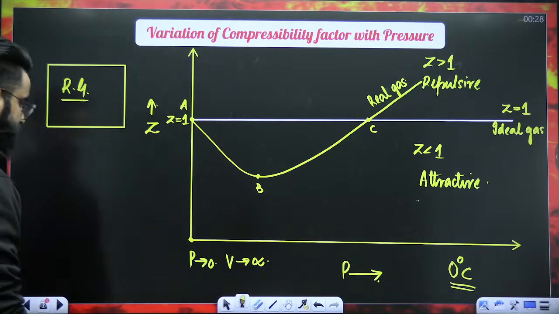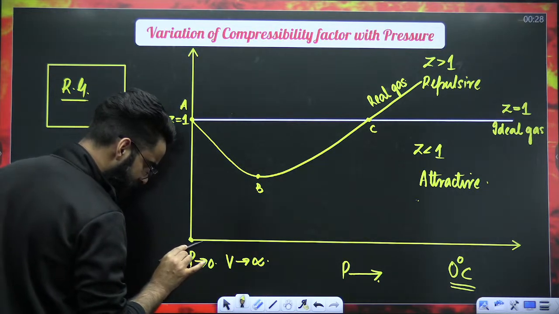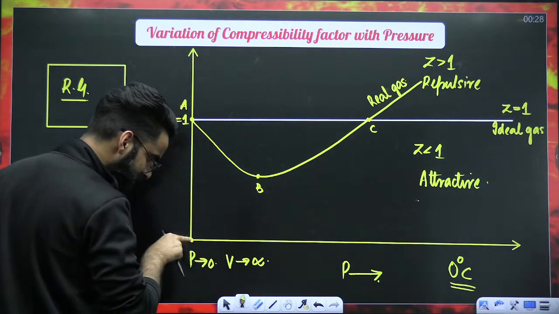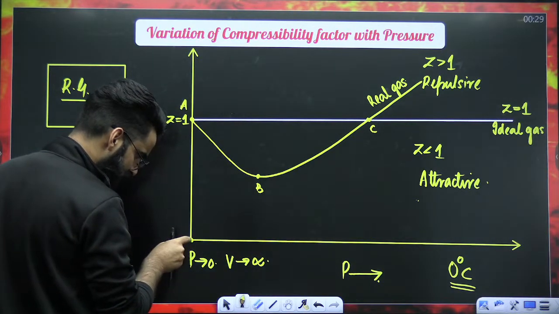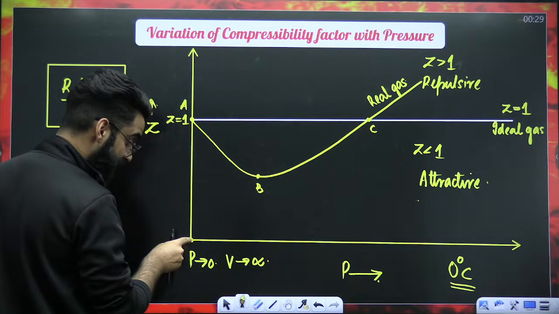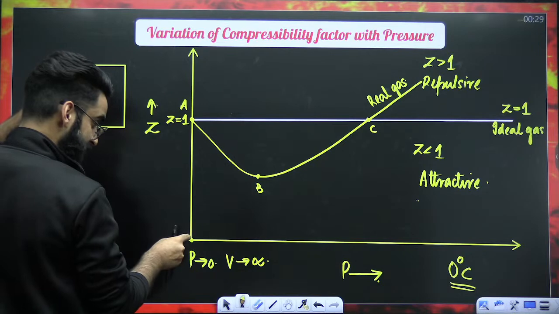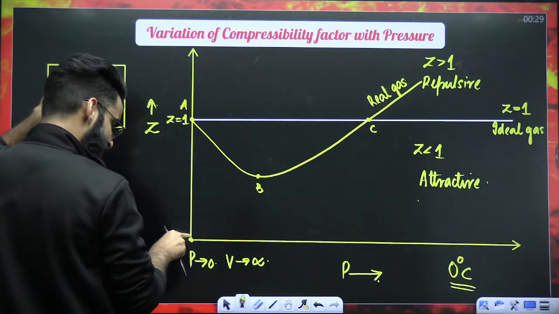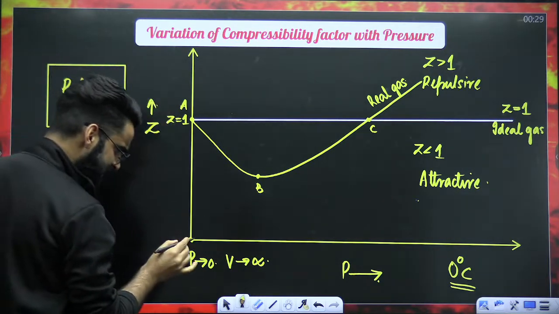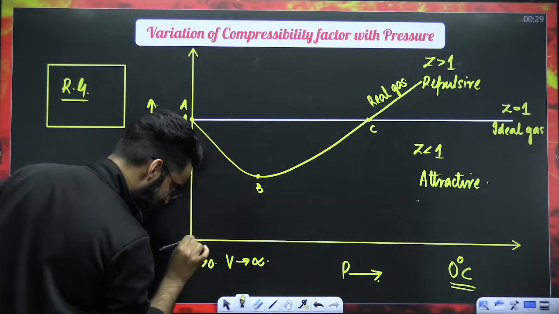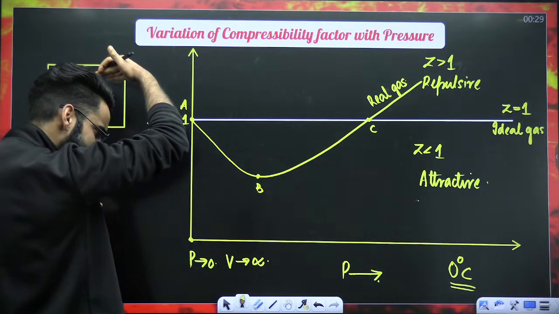Number two, if I go in this direction, along the positive x-axis, that means I'm increasing the pressure of the gas. The pressure of this real gas at this particular point was 0, its volume was infinite. Now I'm increasing the pressure, so volume is getting decreased. That means molecules are coming closer.